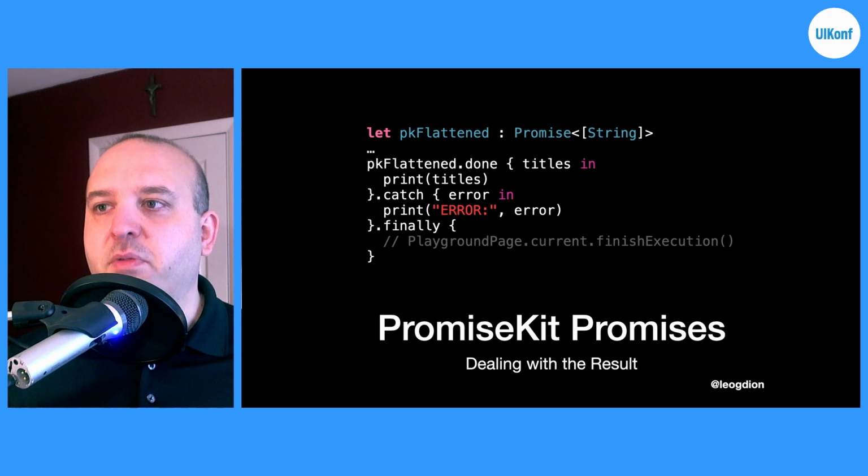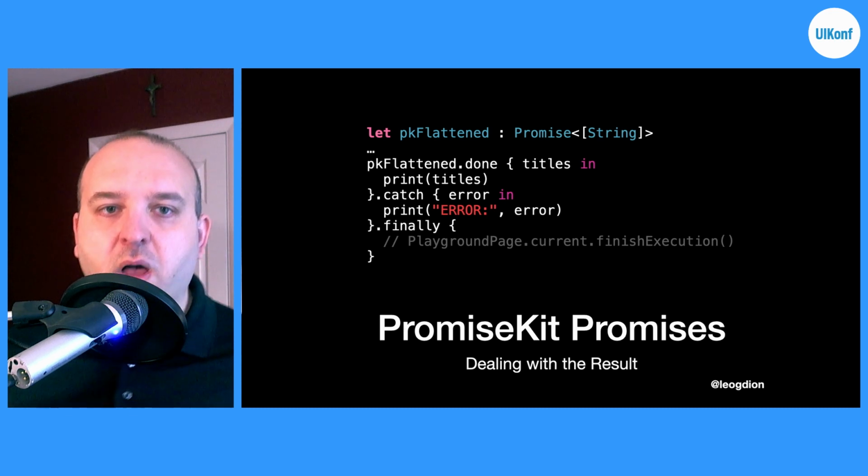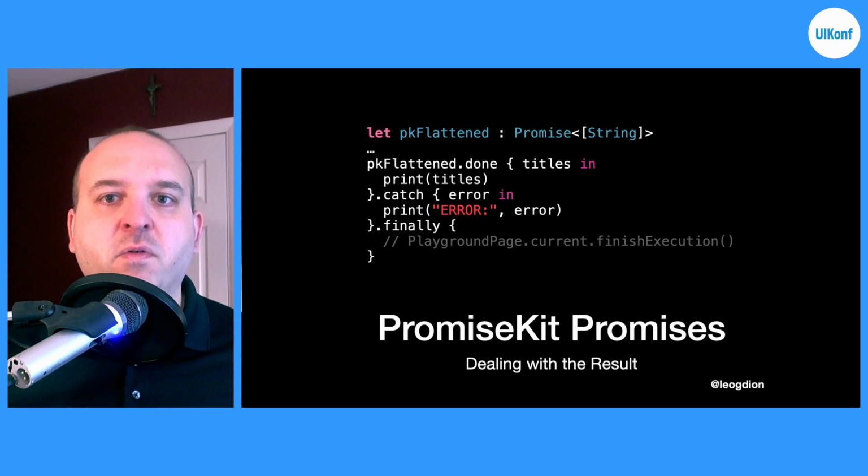Lastly, here's an example of done being used when we want to deal with the result. There is also a catch if you want to catch an error. And there's finally, if regardless of whether it's an error state or not, you need to shut something down. Like for instance, in this case, finishing the execution of a playground page.